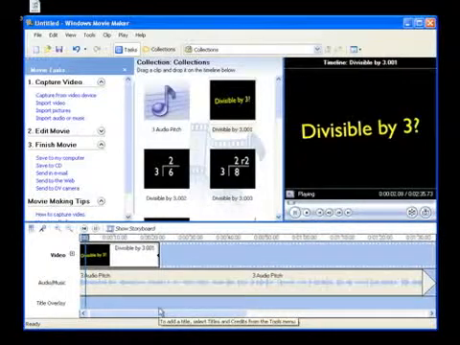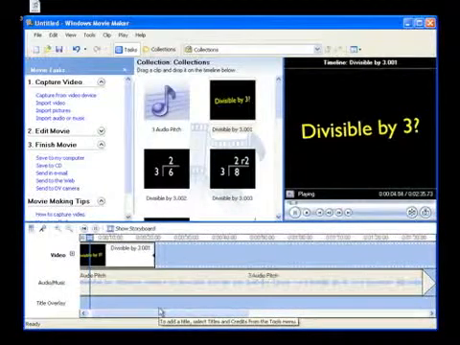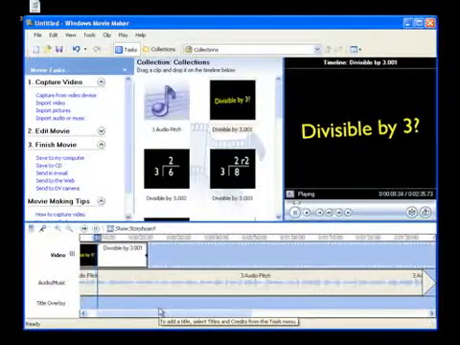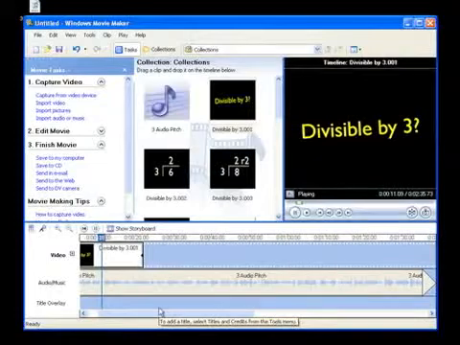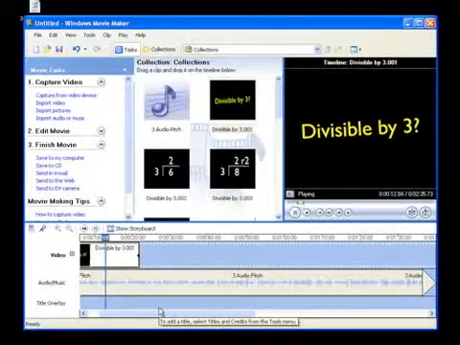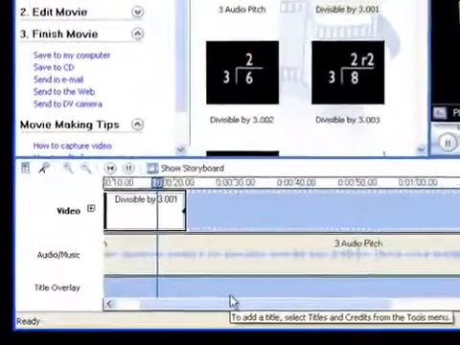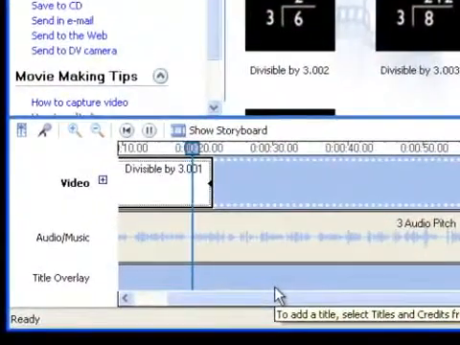My audio's there. I'm Mr. Vincent, and in the next couple of minutes, you're going to be able to amaze yourself by easily identifying if a given number is divisible by 3. When a number is divisible by 3, it means that the number can be divided into groups of 3 and have no remainders. 6 is divisible by...